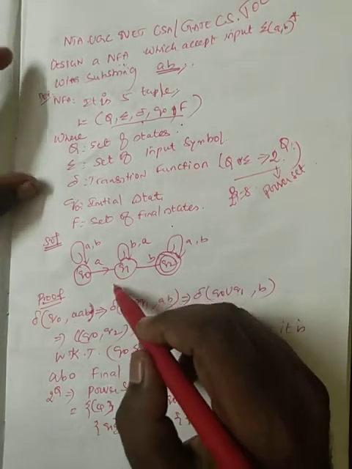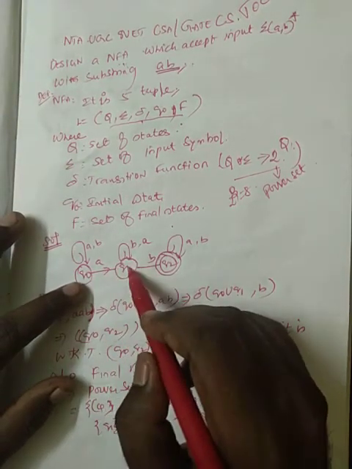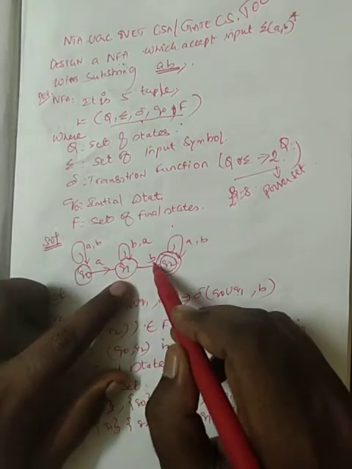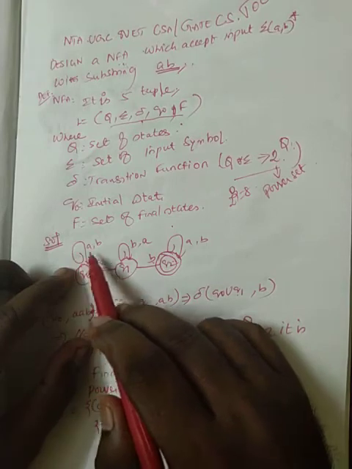Now, with the help of trial and error, from q naught accepting a it goes to q1, and from q1 accepting b it goes to q2. Again, I am doing some self looping here.